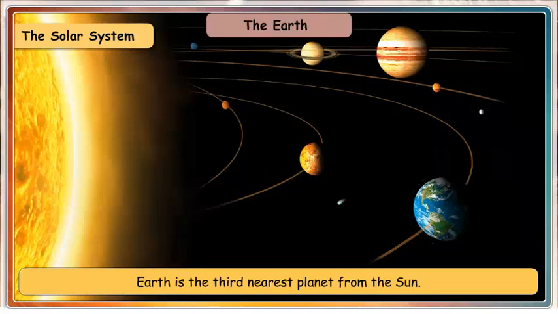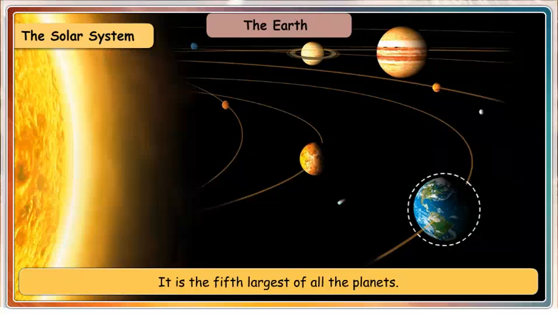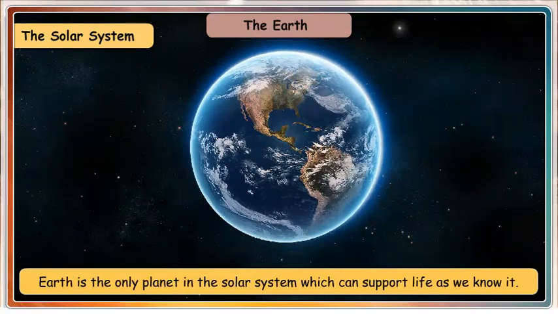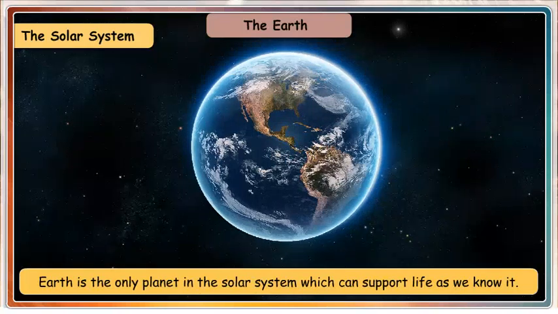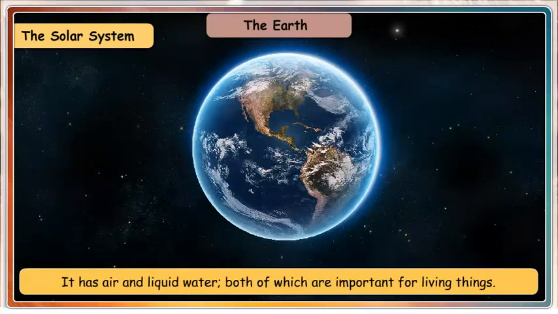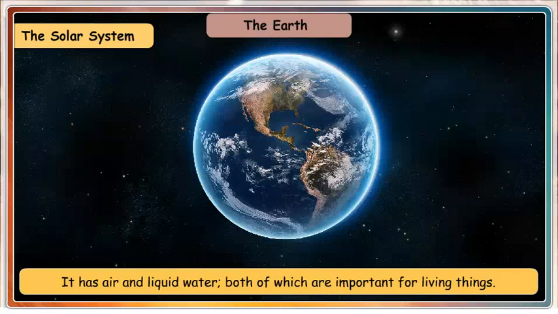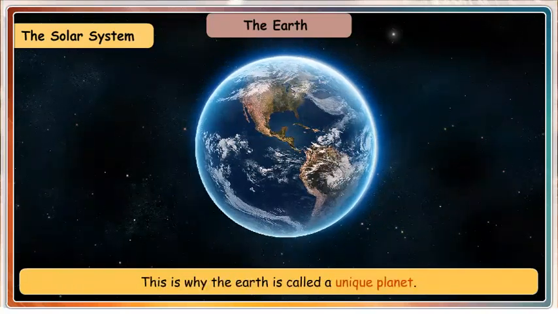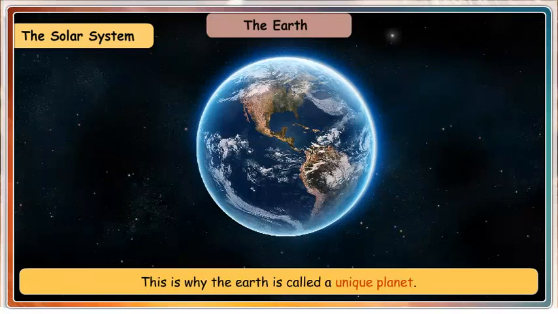The Earth. Earth is the third nearest planet from the Sun. It is the fifth largest of all the planets. Earth is the only planet in the solar system which can support life as we know it. It has air and liquid water, both of which are important for living things. This is why the Earth is called a unique planet.